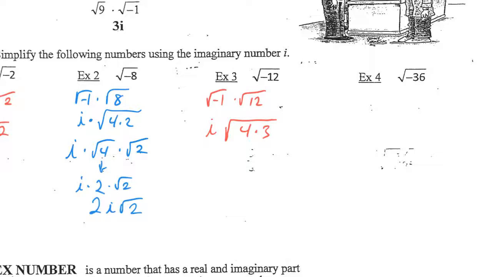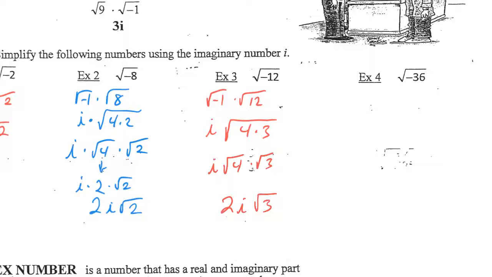Now, let's break it down one more step. Let's go to this. So I have i times the square root of 4 times the square root of 3. And I'm going to jump a little ahead, 2i times the square root of 3. Okay? All right, example number 4.